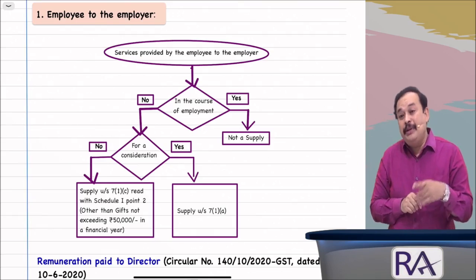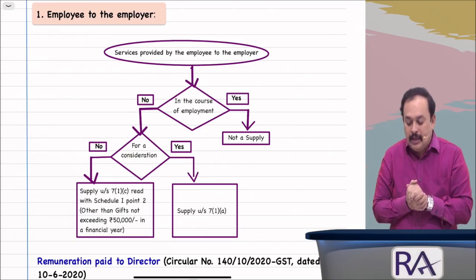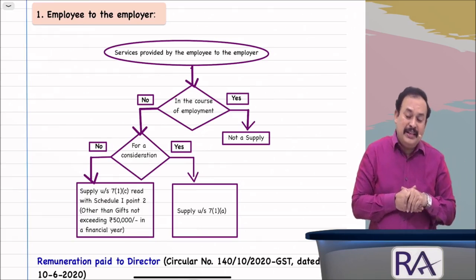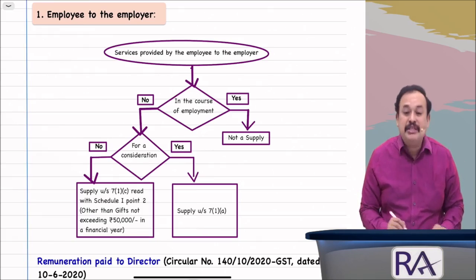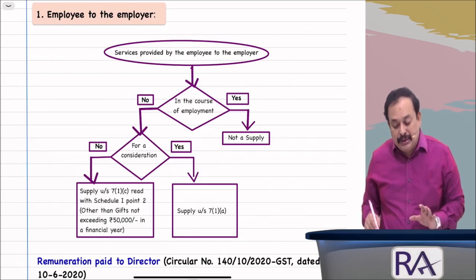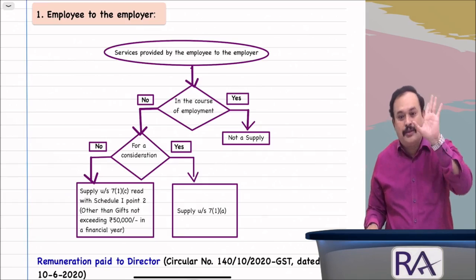And it should be in the course or furtherance of business. That is important again. If it is not for a consideration, then it may go to 7(1)(c), a possibility. But again, there also, it should be in the course or furtherance of business.